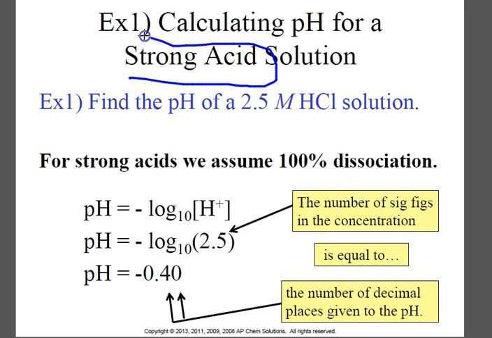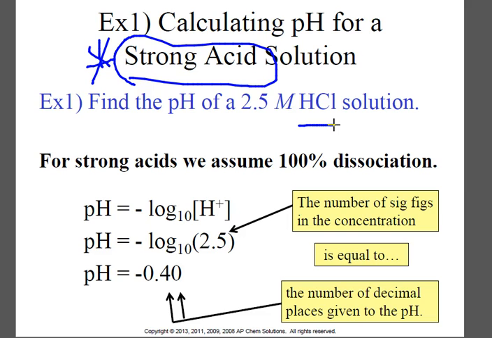And this is key because this method is for finding the pH of a strong acid solution and will not be effective if we have a weak acid solution. In this example, we're asked to find the pH of a 2.5 molar hydrochloric acid solution. We know that hydrochloric acid is a strong acid because remember, chlorine has a fairly large radius, so that hydrogen can break off from the chlorine easily and move into the solution. The molarity of the whole solution is 2.5.